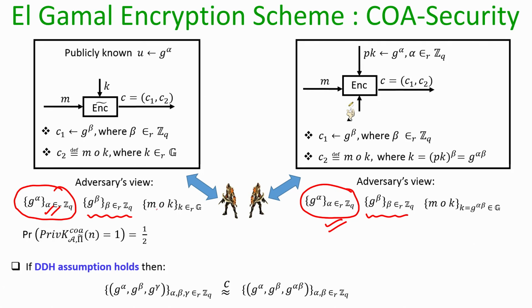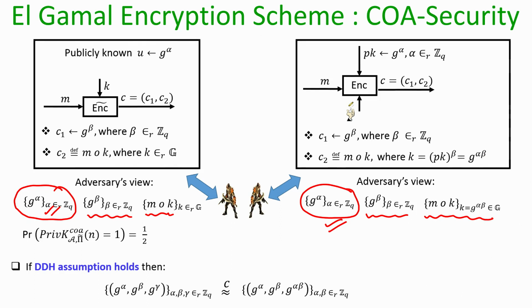What is differing here is the nature of C2 that the adversary sees in the symmetric key variant of the Elgamal scheme, and the distribution of C2 which the adversary sees in the actual Elgamal encryption scheme. In the symmetric key world, the masking is with a uniformly random group element little k, whereas in the public key Elgamal, the masking of the plaintext is with a pseudorandom key k, which is a Diffie-Hellman key, g to the power alpha beta.